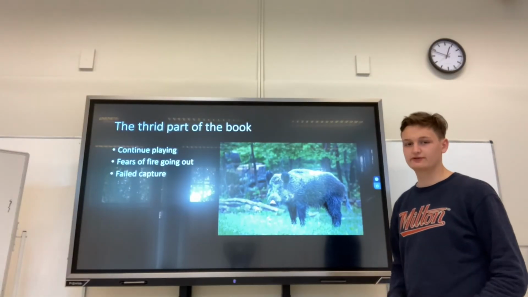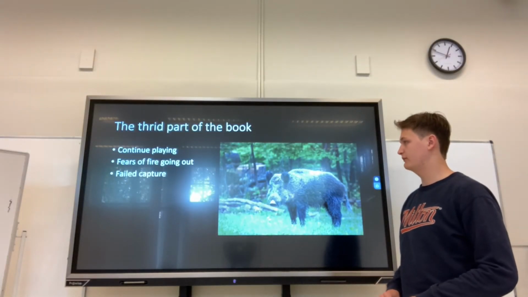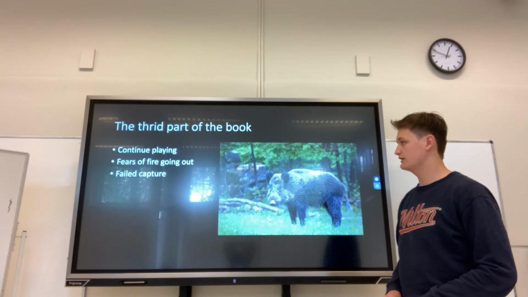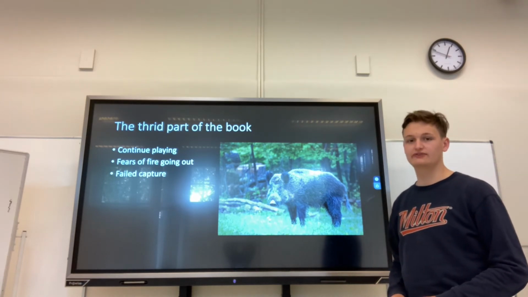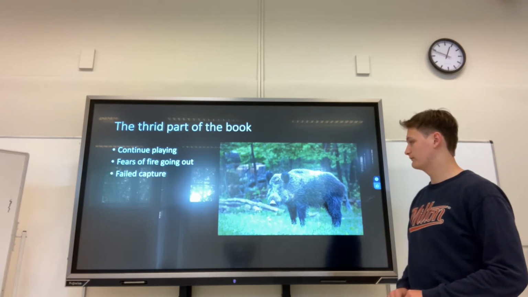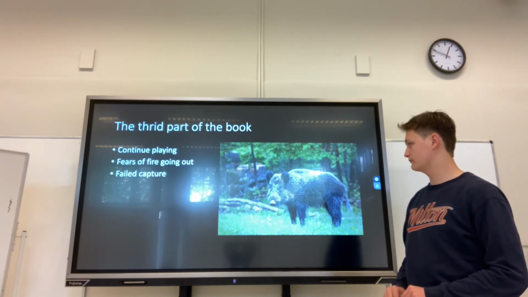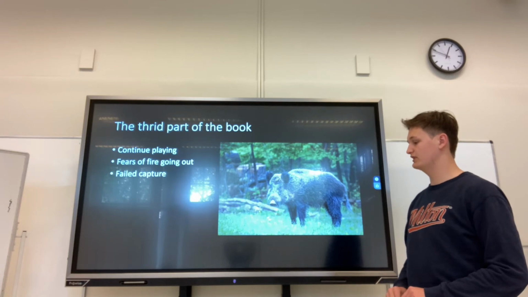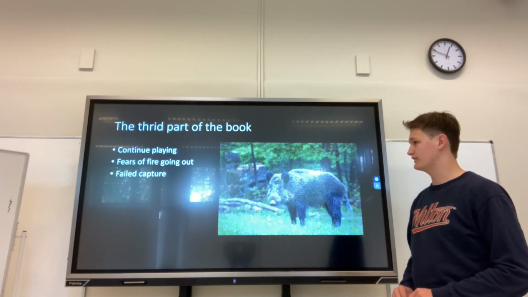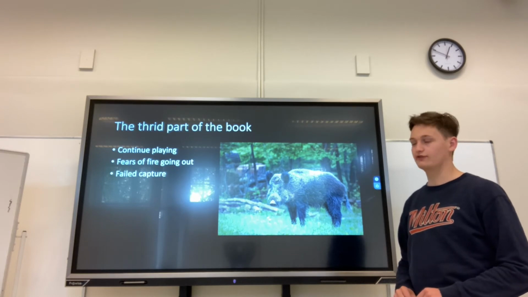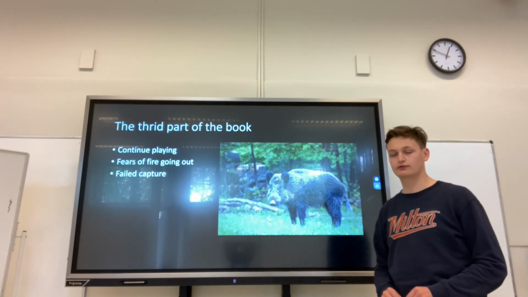Later on, in the third part of the book, the children just continue playing and not watching the fire. Ralph eventually fears the fire may go out, and the hunters come back from their first hunt but fail to capture a boar, which means the children still don't really have any food, and the hunters are also in some kind of frenzy and want to keep going after animals and kill them for food.